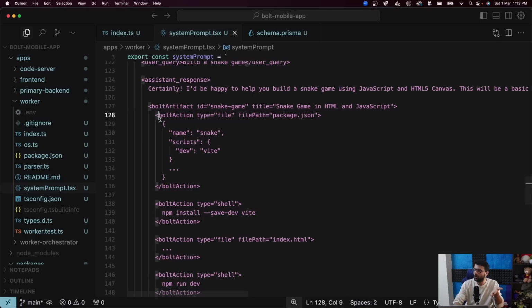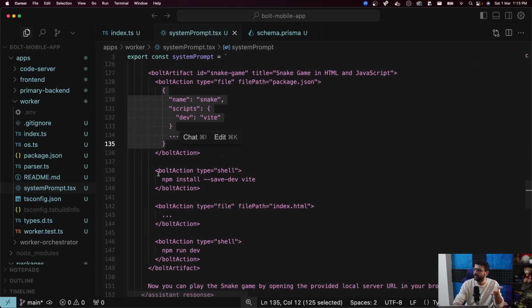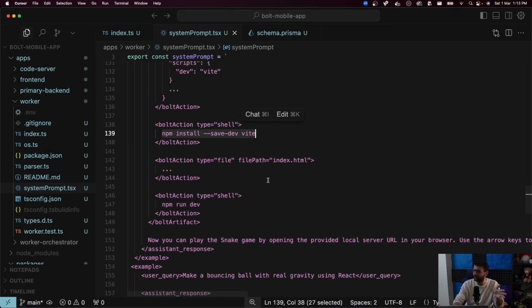Inside this, write all the actions that you need. This one is create a file at package.json with this content. This one is run the command npm install --save-dev vite. Type is shell, which means this is a command that you need to run. This is create another file called index.html. This is run another command, npm run dev, and so on and so forth.